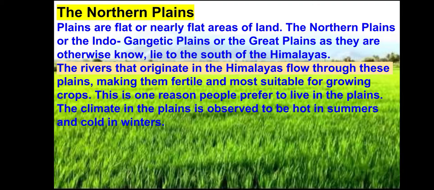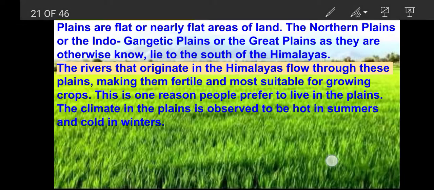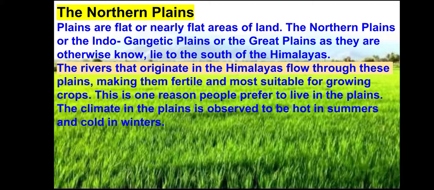And if the soil becomes fertile, then it is most suitable for growing crops. So you must be watching in your area, that our area is suitable for growing different kinds of crops, isn't it? So the river that originates from the Himalayas flows towards our areas also. So find out about that river which originates in the Himalayas and flows towards our state. This also we are going to discuss tomorrow. Due to that, this area becomes most fertile and most suitable for growing crops.